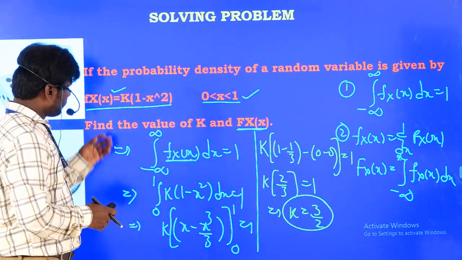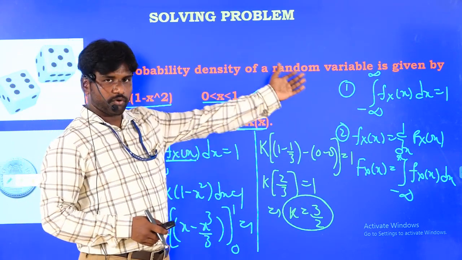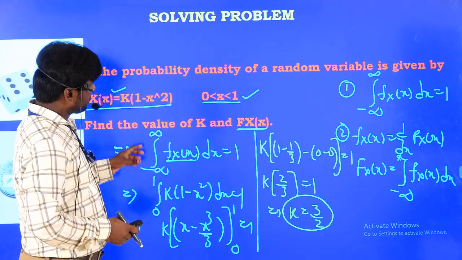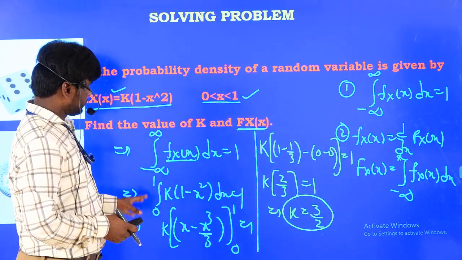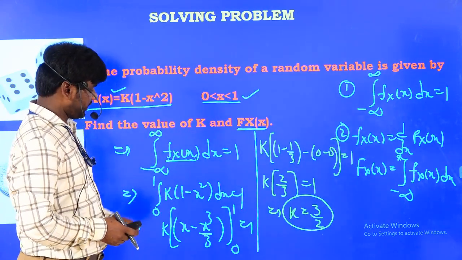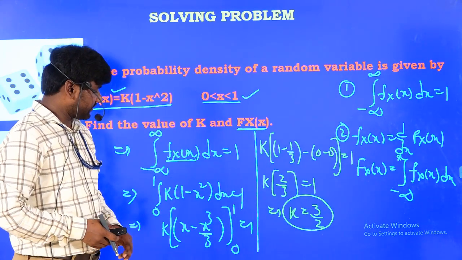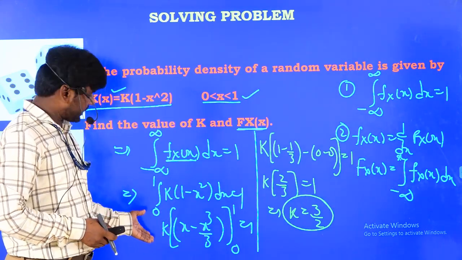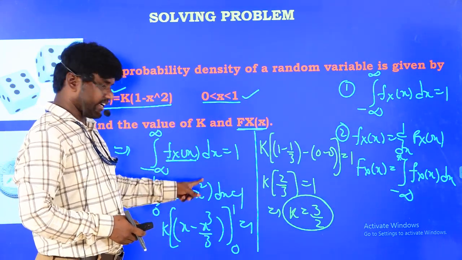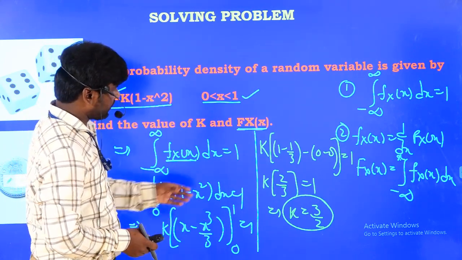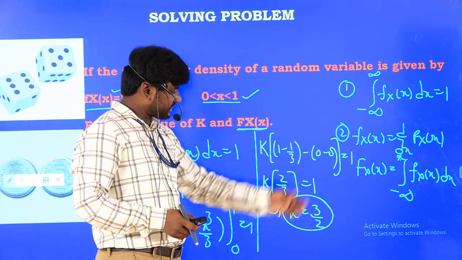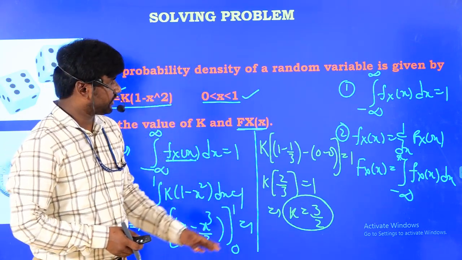Here what we have done is we took the property of the density function, that the area under any density function is equal to 1, and by using this we have solved the integration. Here, in 1 minus x squared, k is a constant, so I am taking it outside. The integral of x squared is x cube by 3, upper limit gives 1 minus 1 by 3, that value is 2 by 3. It goes to the other side, and the k value is 3 by 2.